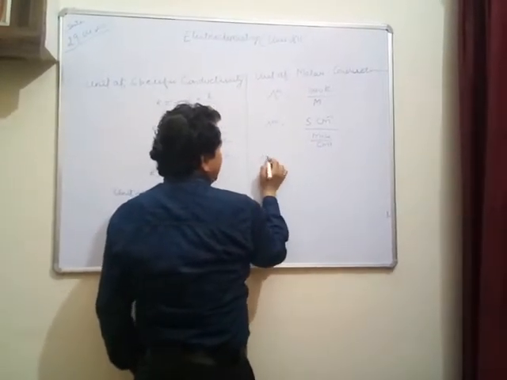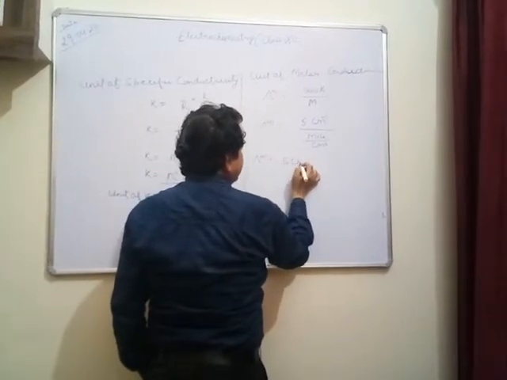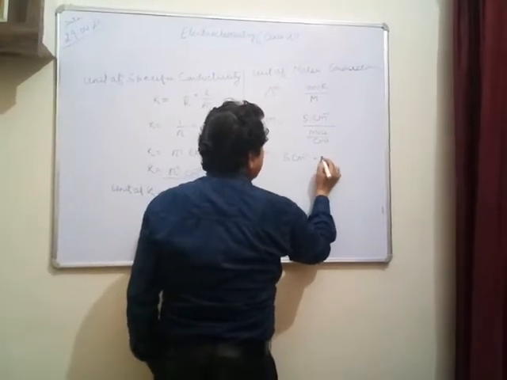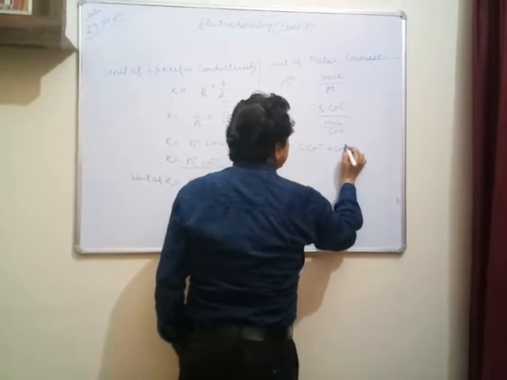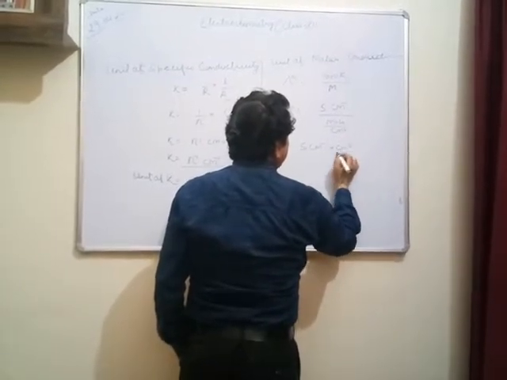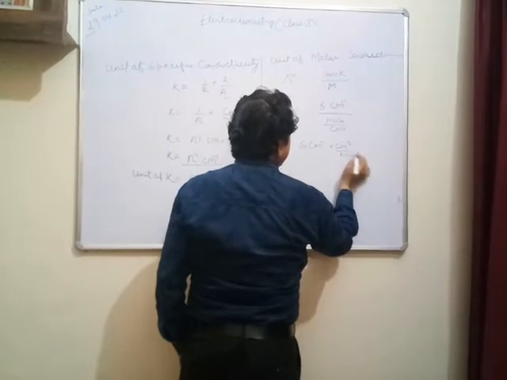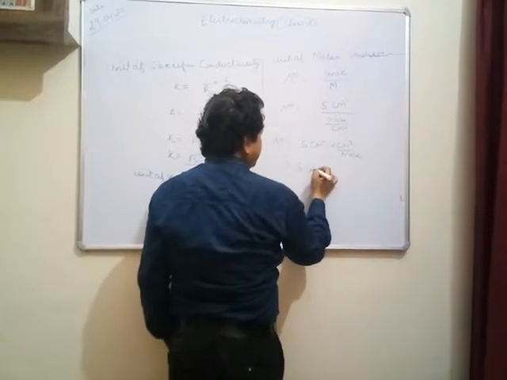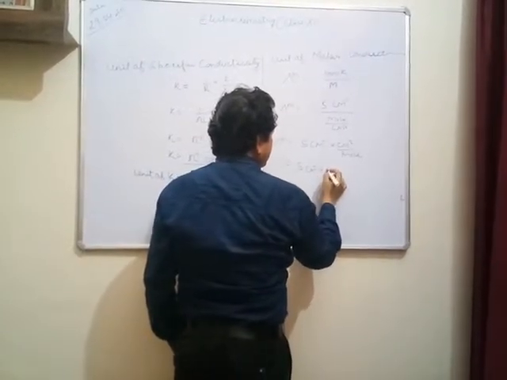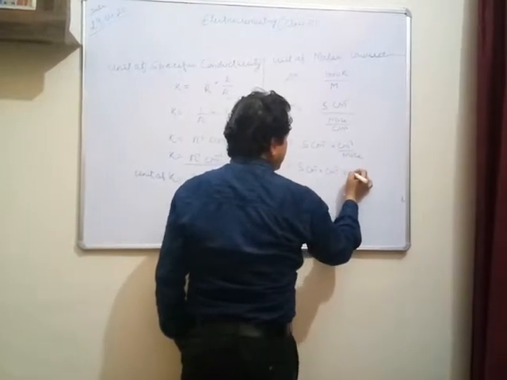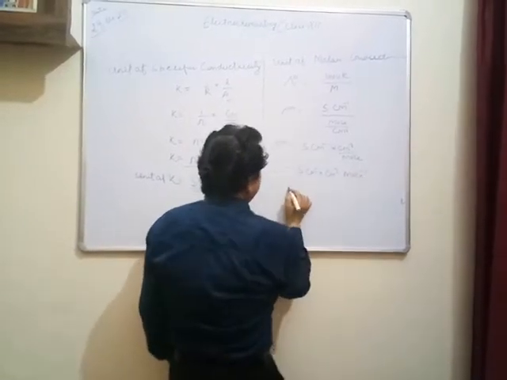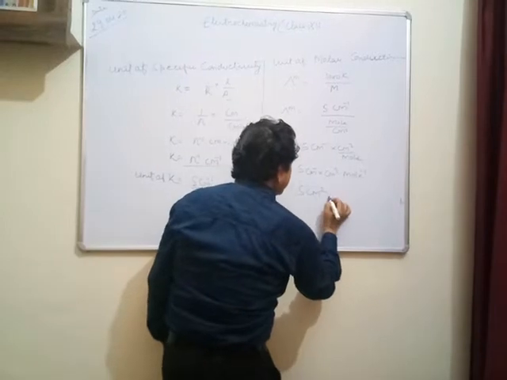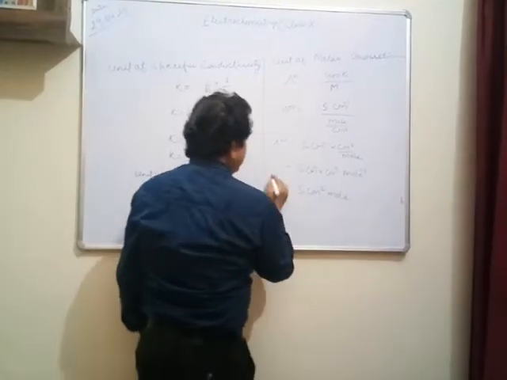So the unit of lambda m becomes Siemens per centimeter into centimeter cube upon mole, which is inverse. So it will be Siemens per centimeter into centimeter cube into mole inverse. So it will be Siemens centimeter square per mole. This is the unit of lambda m.